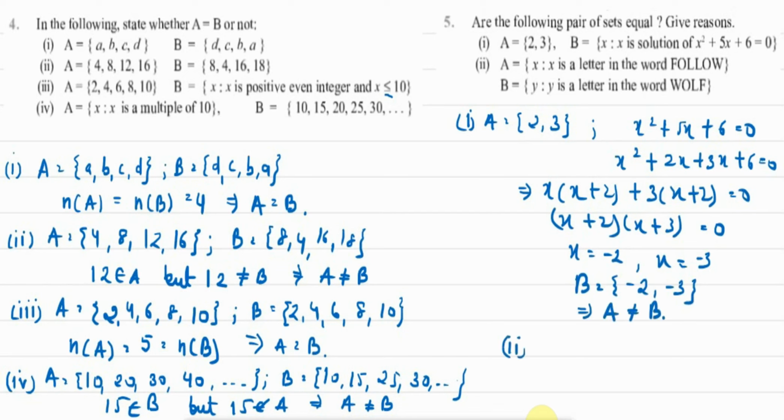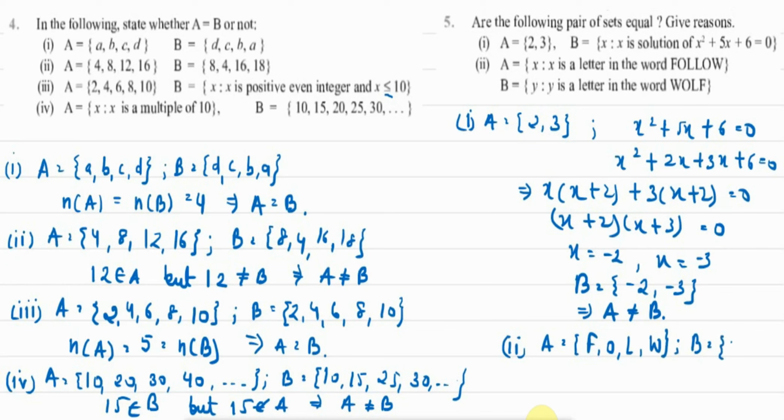Similarly, we have the second part. It says A is equal to x such that x is a letter in the word follow. So we'll list all the letters in this word. We'll have F, O. Now L is repeated, so it will be listed only once. Similarly, O is repeated, and we have already listed it. So the next alphabet will be W. Similarly, B is given to us as y such that y is a letter of the word wolf.